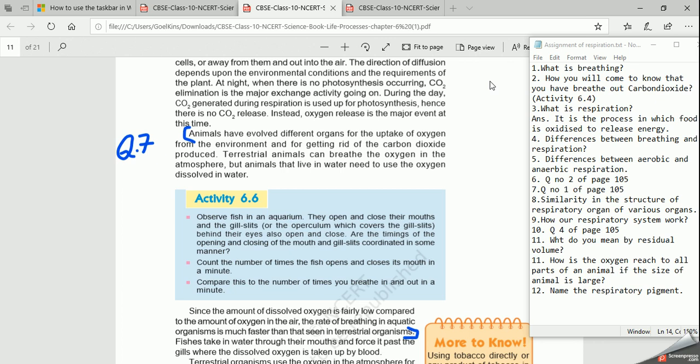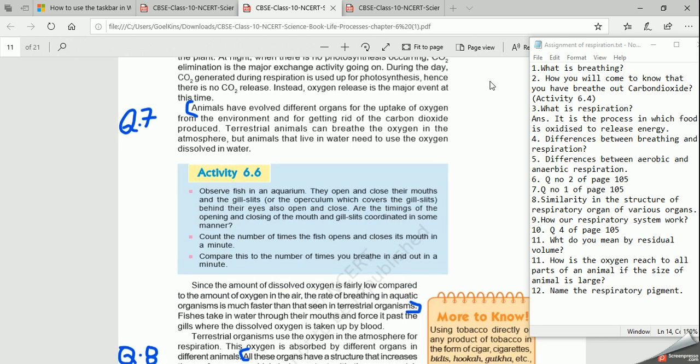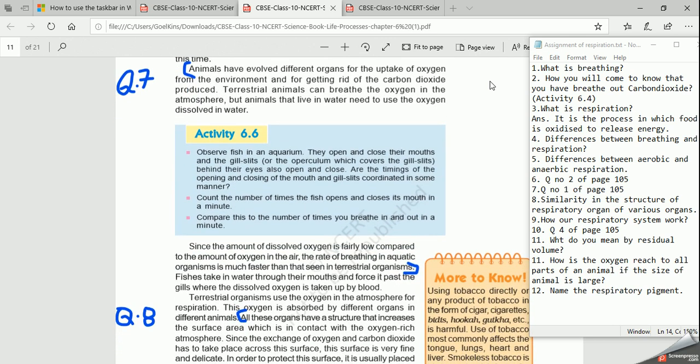Why do they need not breathe faster? Because they take oxygen from the atmosphere, right? And that is much easier. Moreover, the second point is that in water the amount of dissolved oxygen is less. You have seen fishes opening their mouths again and again. That doesn't mean that they are drinking the water, right? They are taking the oxygen from the water through the mouth to the gills.